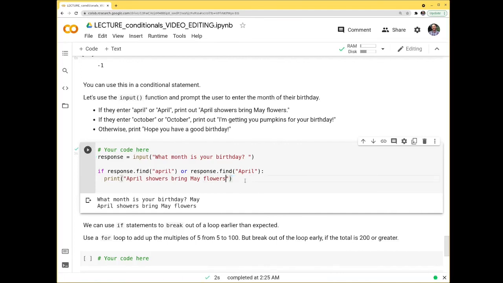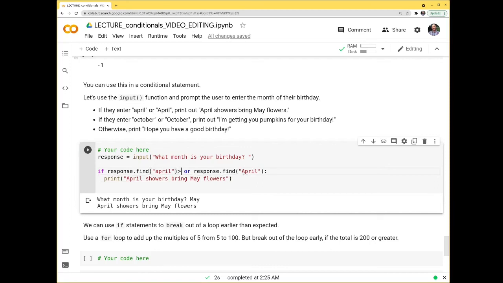Wait a minute. That doesn't make sense. April showers bring May flowers. This must be interpreting these with the 0 or -1, as it finds everything, the -1 as a true statement. Somehow it's saying that -1 is true. So let's do this. We've got to be very explicit about what we're doing.